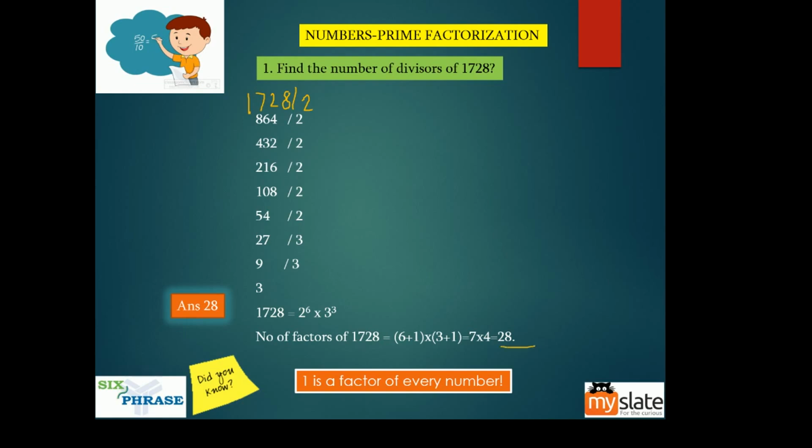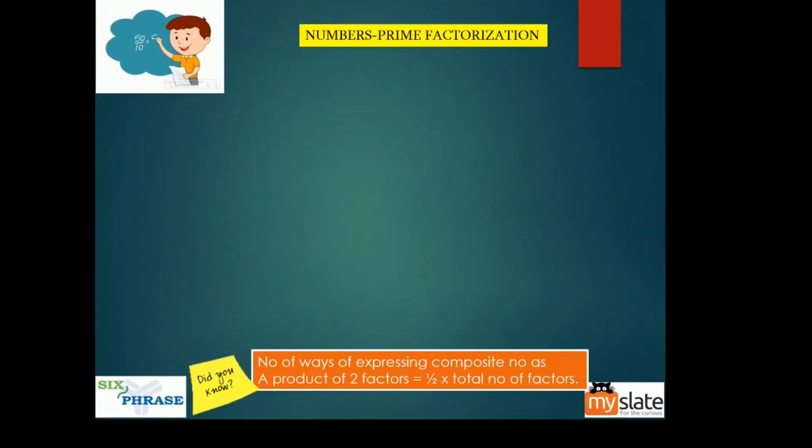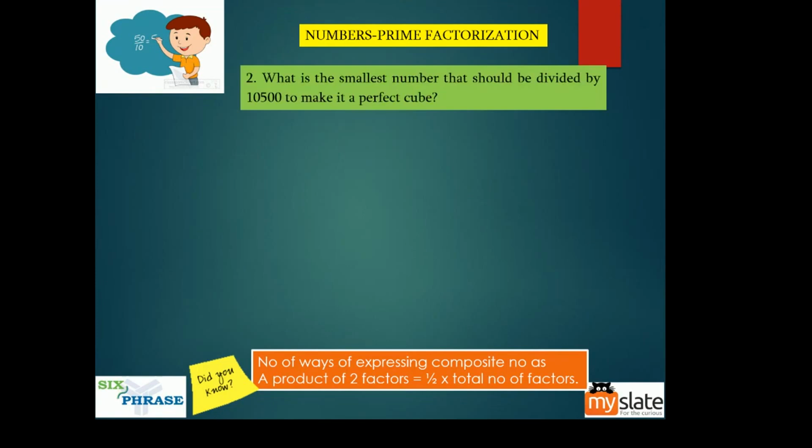Now, what is the smallest number that 10,500 should be divided by to make it a perfect cube? Now you understand why I spent all that time at the top of the video discussing what is a perfect cube and what is a perfect square, specifically for this problem. If you did not know what a perfect cube is, then you won't understand this problem. For these types of problems, first prime factorize 10,500 and write it in terms of its prime factors.